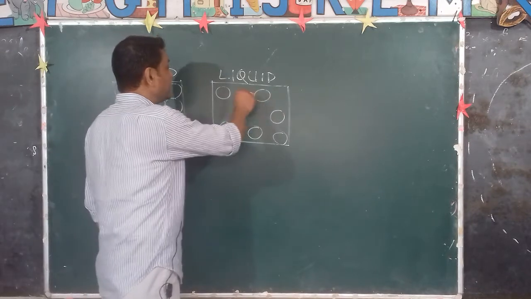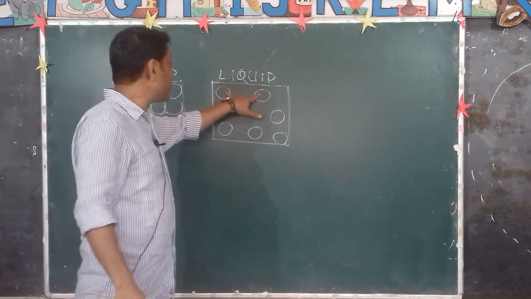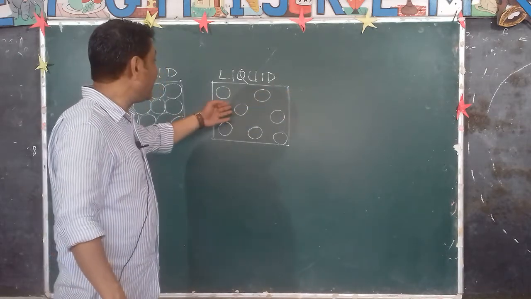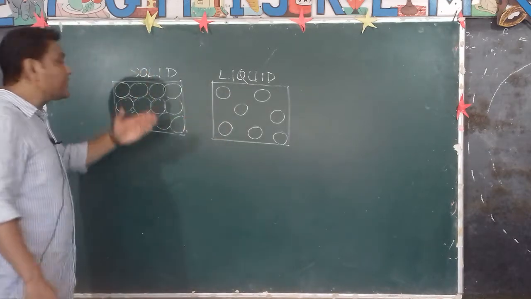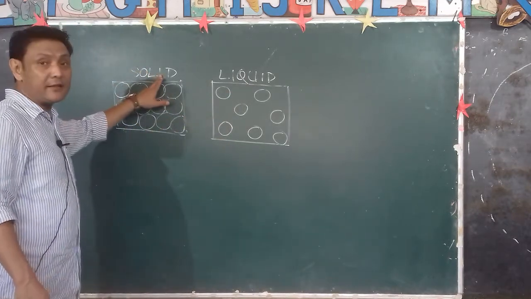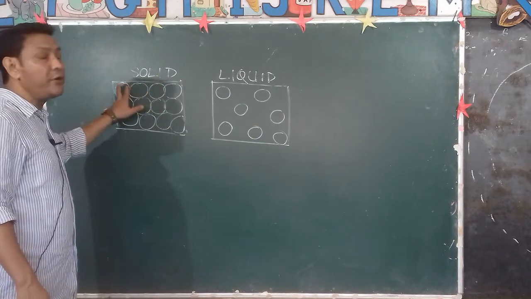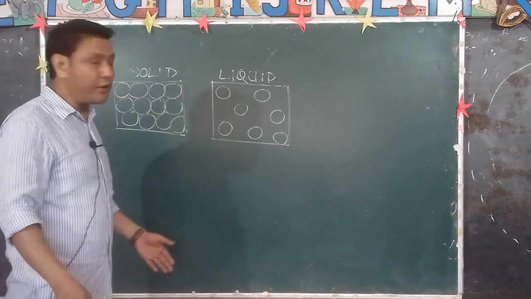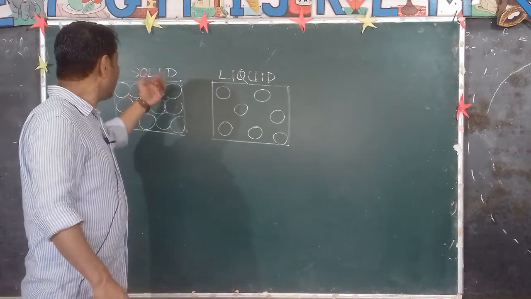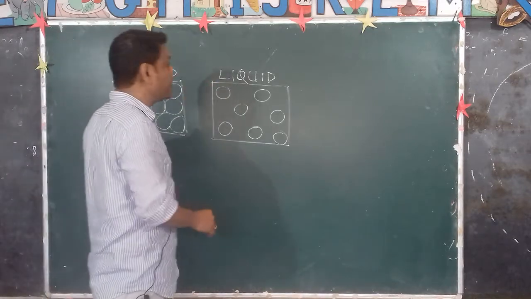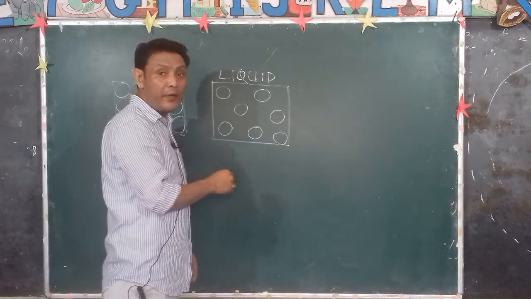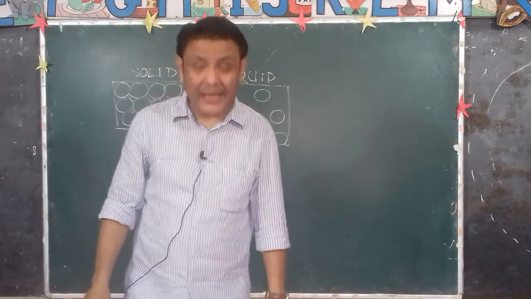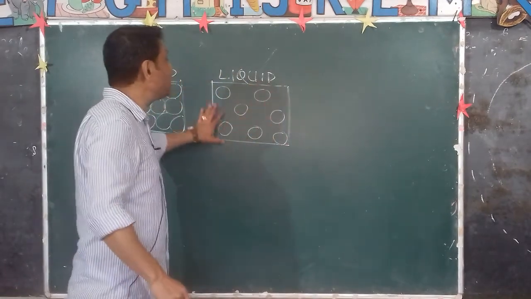Since the force of attraction between the molecules is weak, they do not have a definite shape, and they are not rigid at all. Solids are rigid, they are hard like this. Why? Because the force of attraction between them is very strong, and the molecules are very close to each other. So usually all solids are rigid. Liquids are not rigid. Why? Because the force of attraction between the molecules is weak, and there is a lot of intermolecular space between them. The molecules move around within the liquid.